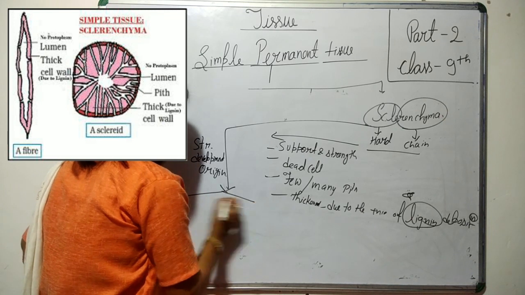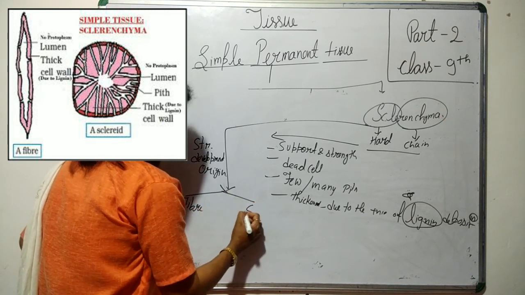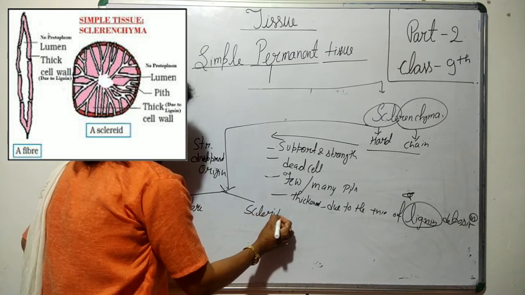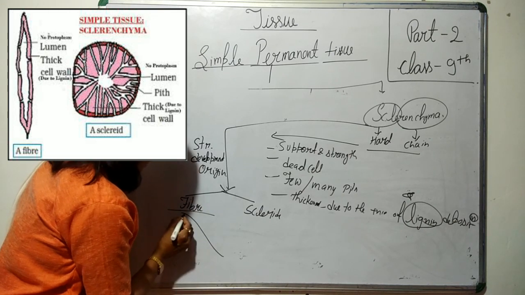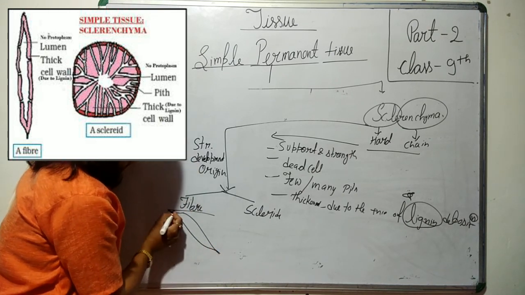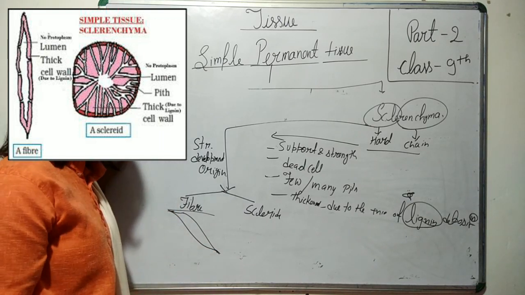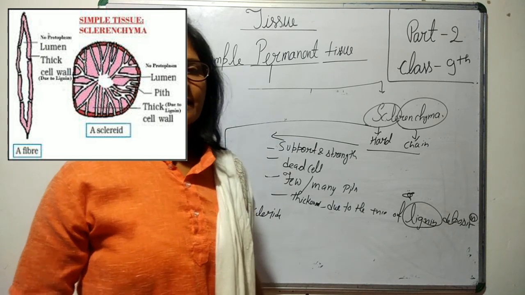It can be fibers or it can be sclereids. Fibers are usually spindle shaped, meaning tapering at the two ends. Clear? That is about the fibers.